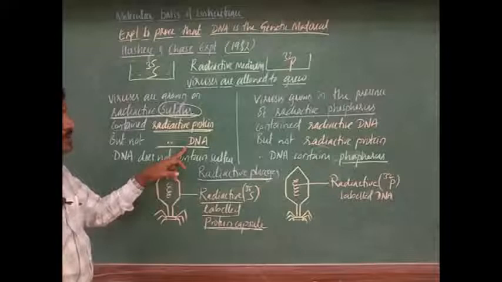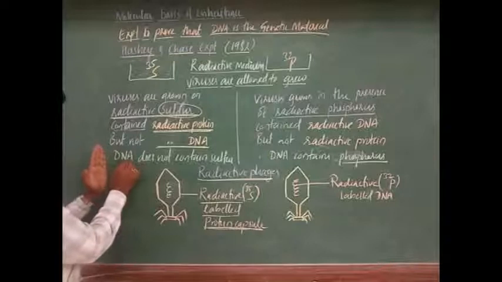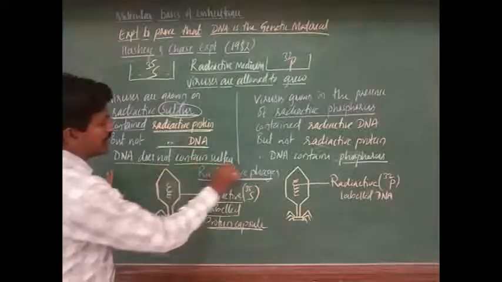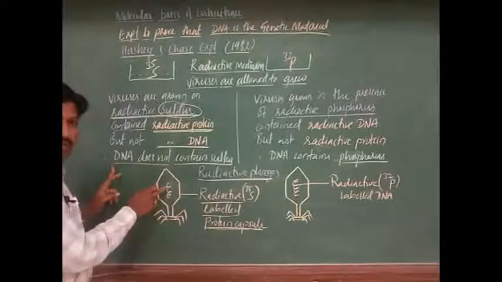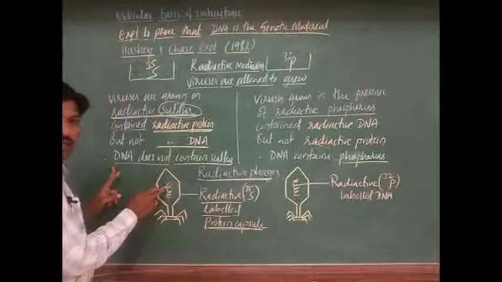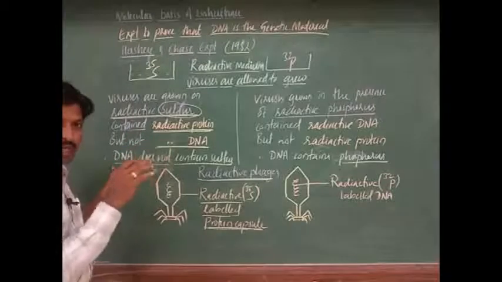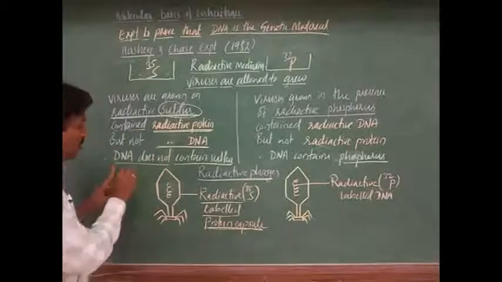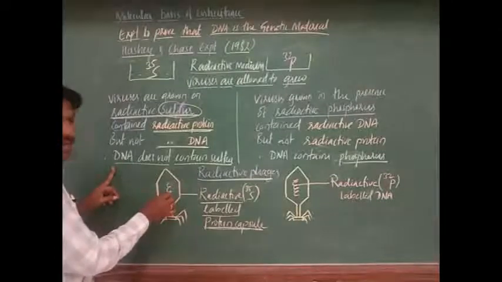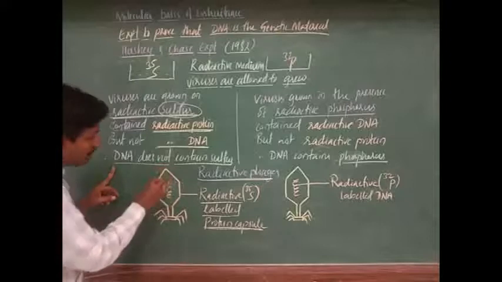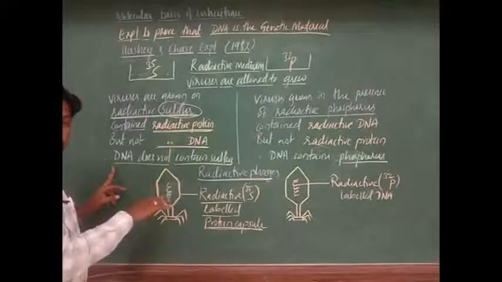requires phosphorus. One thing I will clarify here: DNA does not contain sulfur. We have studied its chemical composition: sugar, phosphate and nitrogen bases, but there is no sulfur. That's why it does not become radioactive. It remains normal, but the outer capsule is made up of protein.